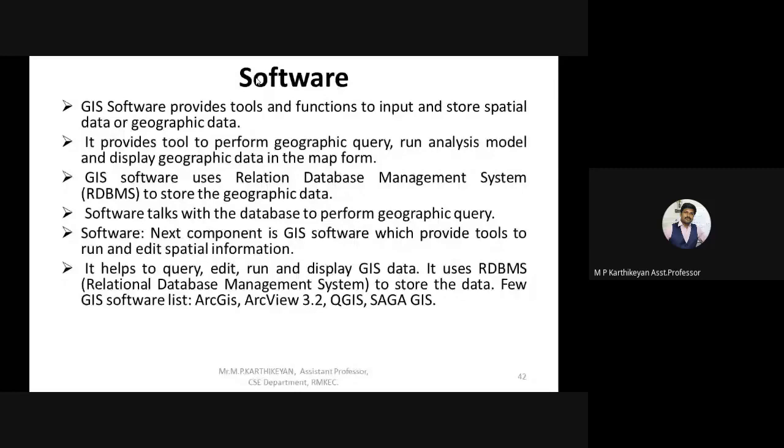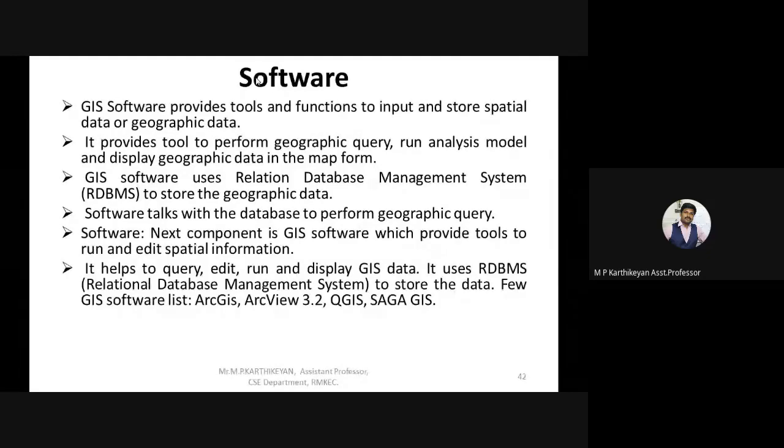This software is very typical in manipulating millions of data and several layers of data combined together, analyzing those data, and then giving a precise output for us. This is the software component of GIS.